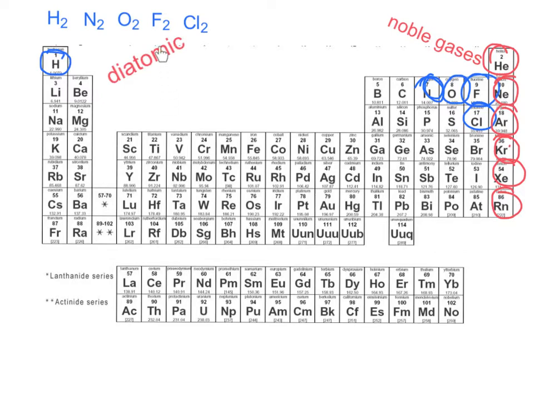And while these gases are diatomic, the noble gases are monoatomic.